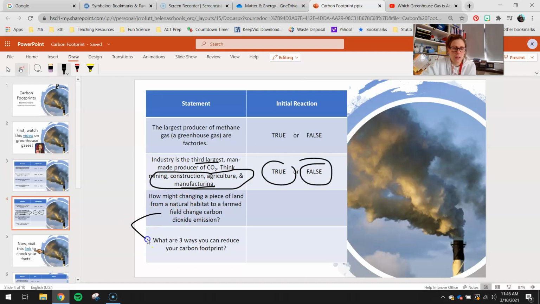All right, these last 2 are a little bit different. You need to actually respond by clicking and typing an answer.